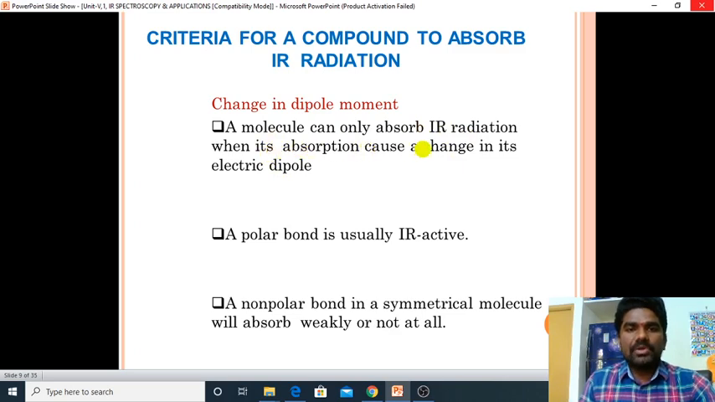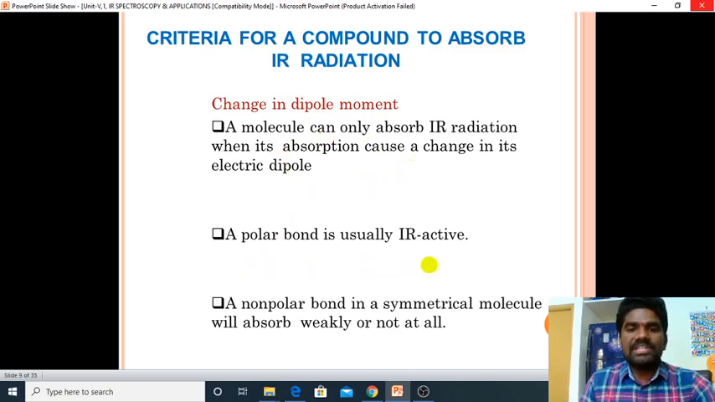A molecule can only absorb IR radiation when its absorption causes a change in its electric dipole moment. If we have any change in its electric dipole moment, that molecule can absorb the IR radiation. Otherwise it cannot absorb the IR radiation, isn't it? That means it should have the change in the dipole moment.